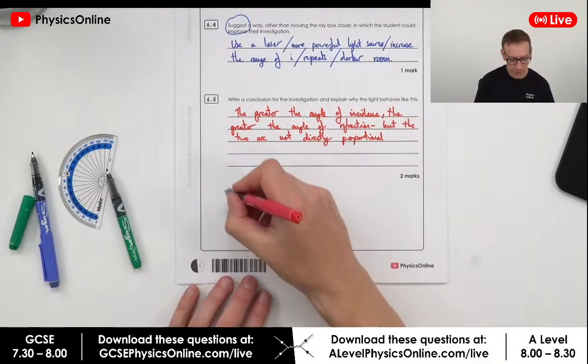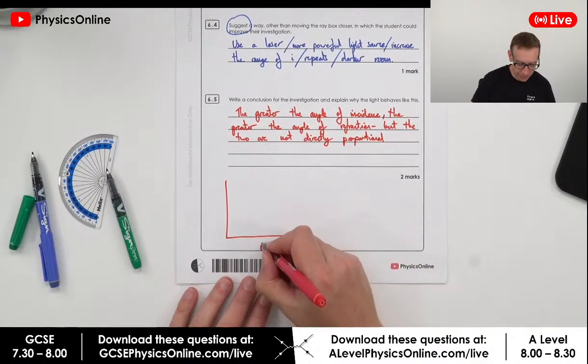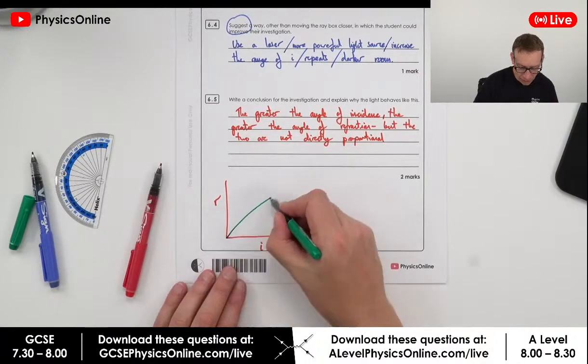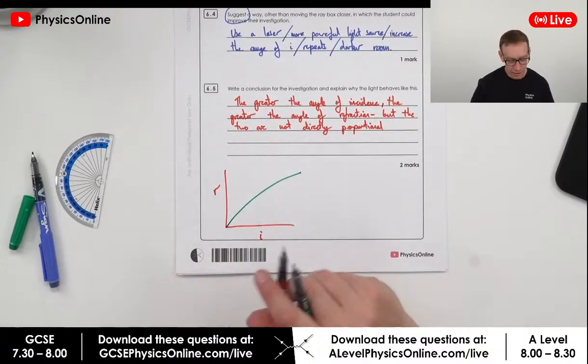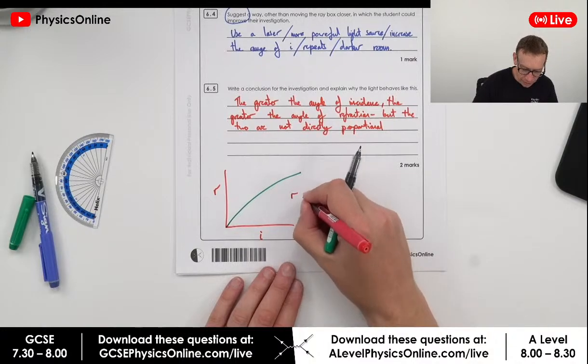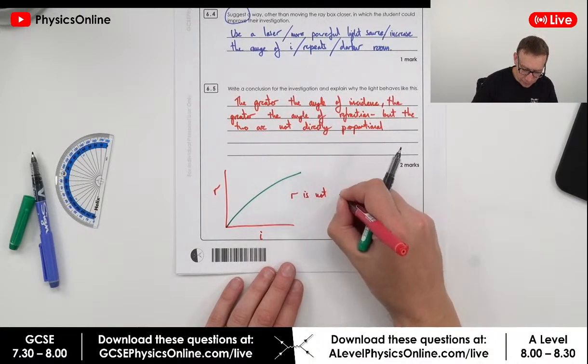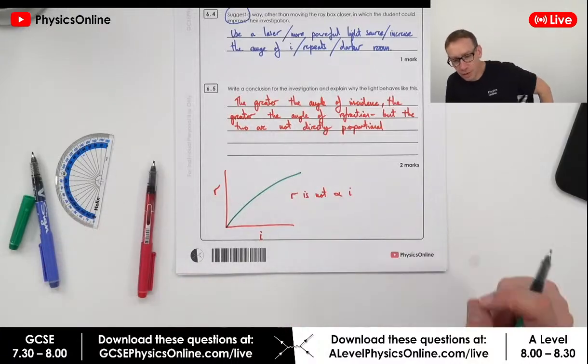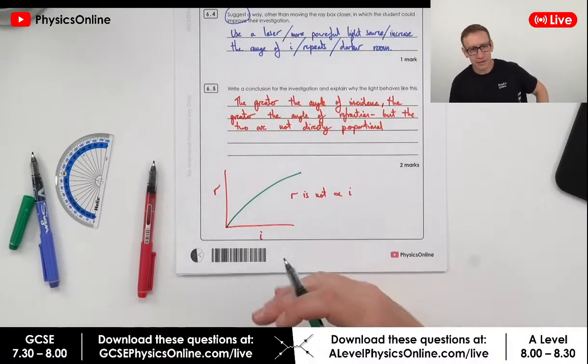In actual fact, if we looked at a graph and we had angle of incidence here and angle of refraction, what we'd see is a line that looks a bit like that. So what we can say is that R is not proportional to I, or I is not proportional to R. So they're not indirectly proportional either. They still both get bigger.